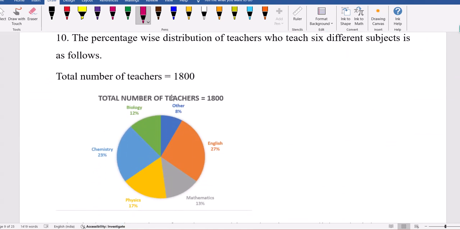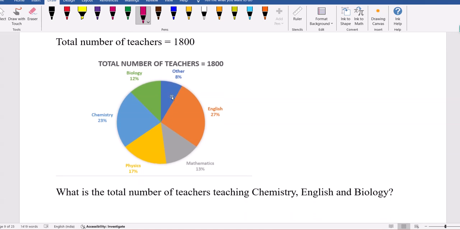See the 10th one, data interpretation. Chemistry 23%, if it is not visible for you. Total percentage will always be 100. 100% is equal to 1800 as per the question. Total value 1800, total percentage 100. Chemistry 23, English 27, biology 12. So chemistry plus English plus biology is 62%.